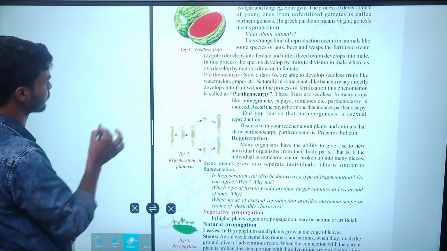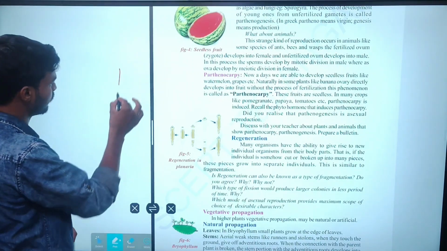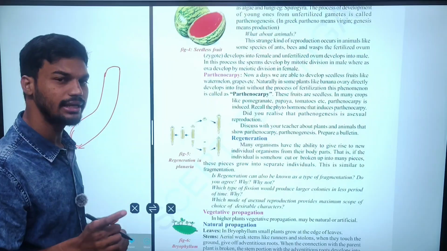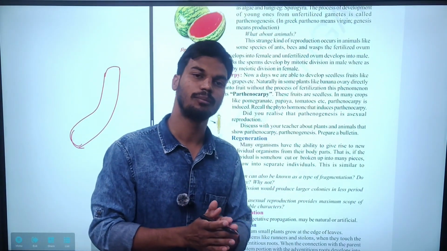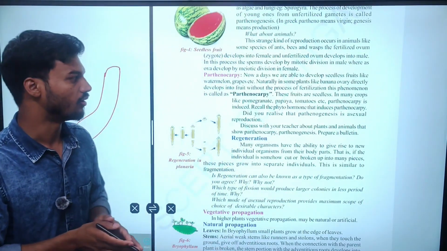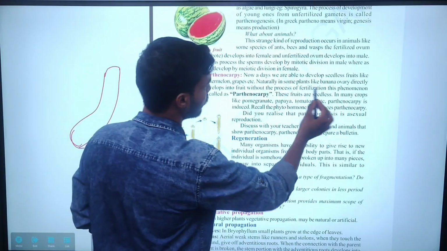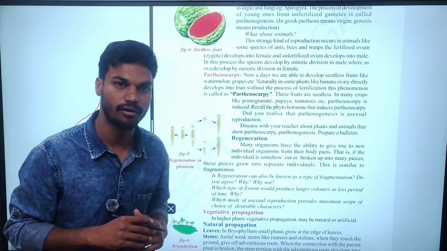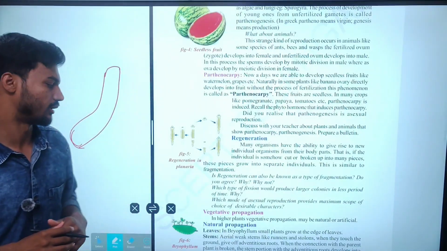So for the formation of banana, whatever the structure of the ovary, that ovary is able to directly develop into fruit, that is banana, without fertilization. That phenomenon we call parthenocarpy.